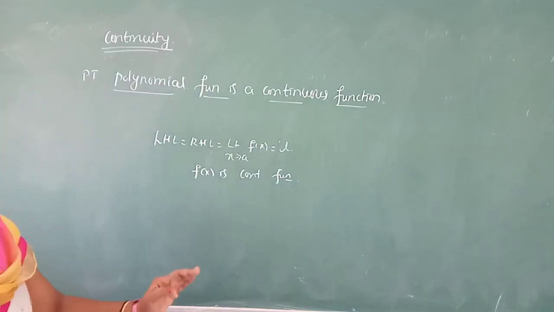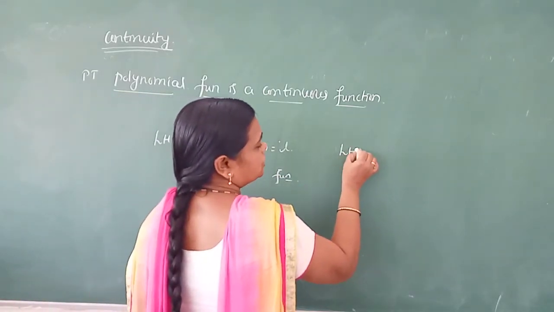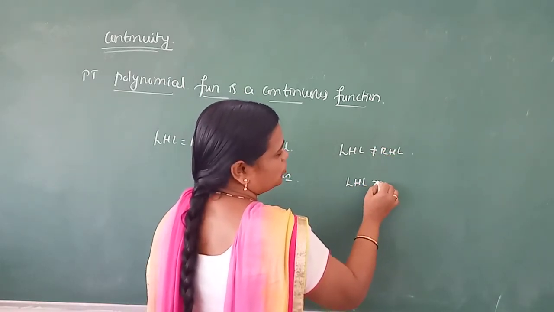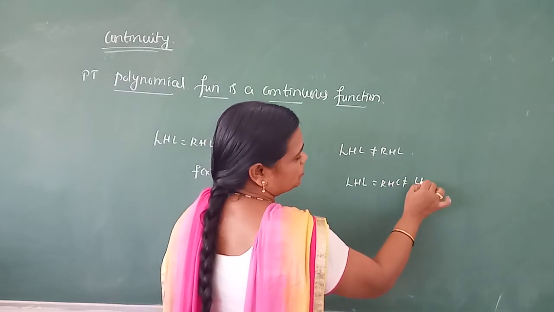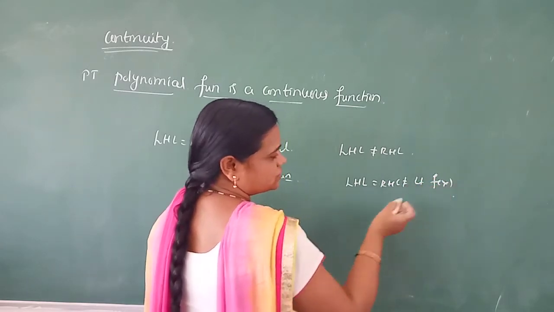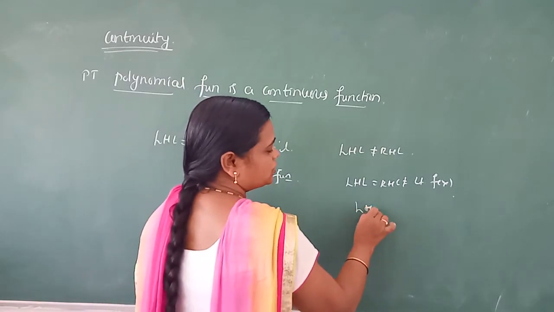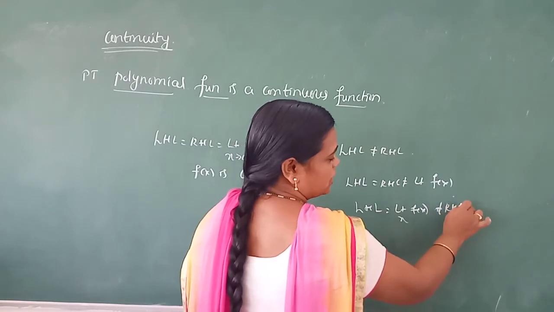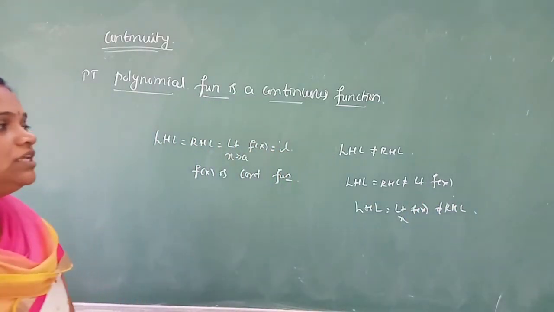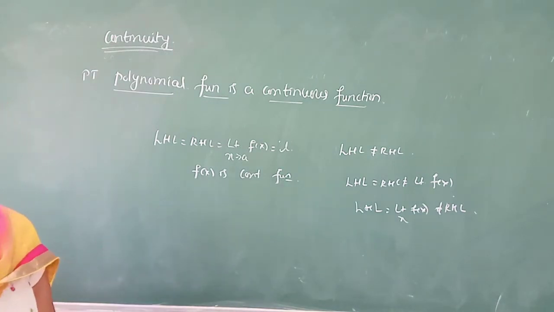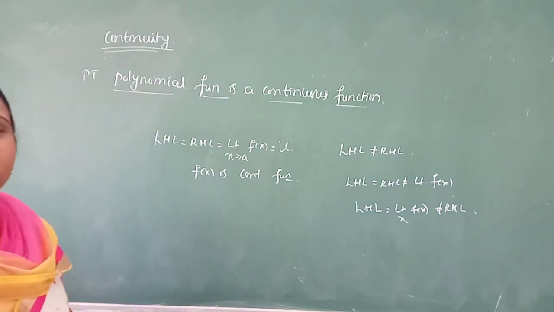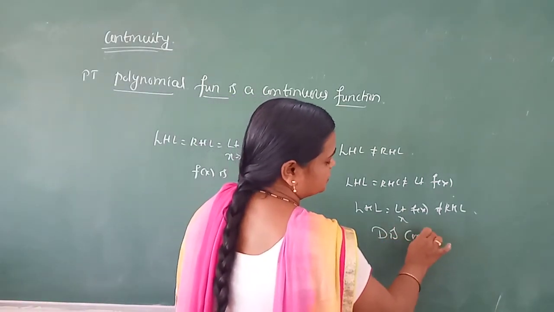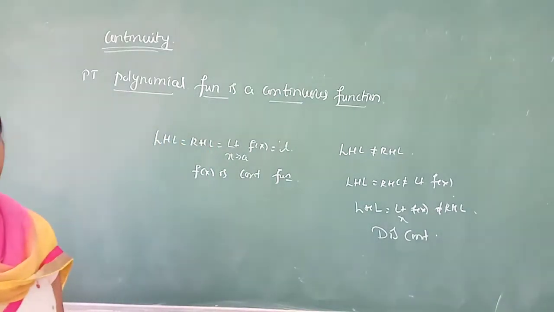If any one condition fails, means if LHL is not equal to RHL, or if LHL equal to RHL but this one is not equal to limit of the function f of x, or if LHL equal to limit of the function f of x but this one is not equal to RHL, correct. If in any one case the values are not satisfied, then we say that function is discontinuous. Then we say that function is a discontinuous function.